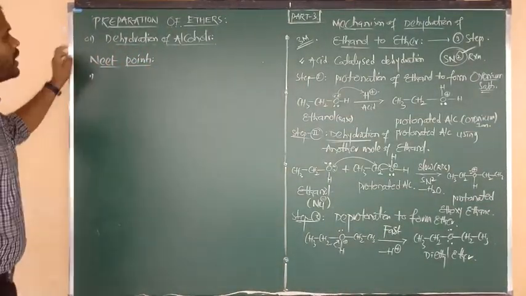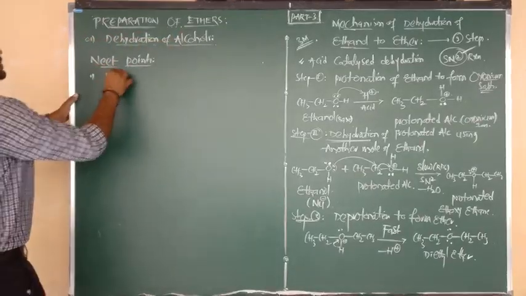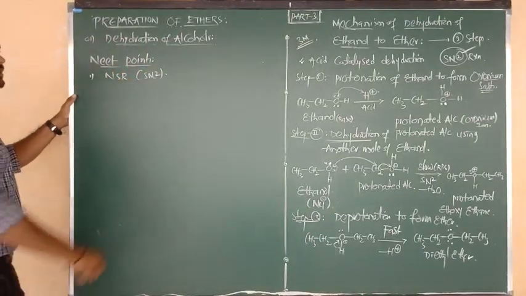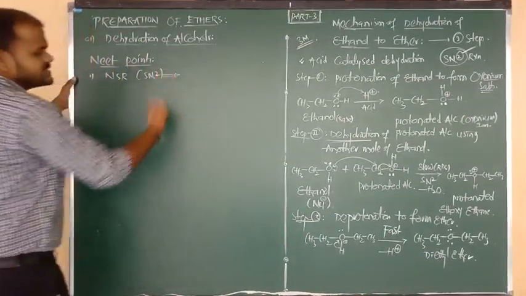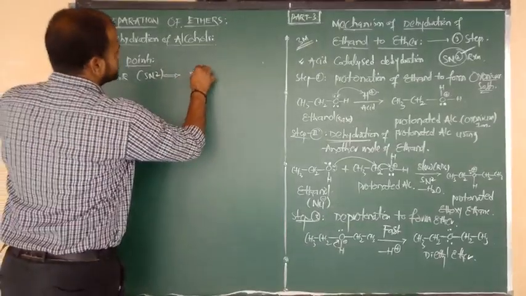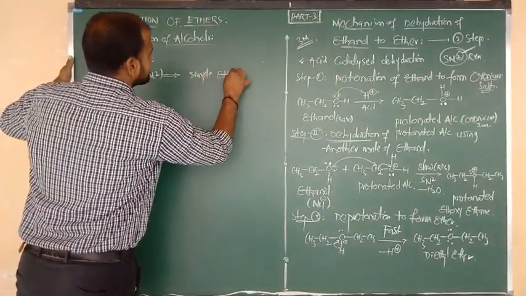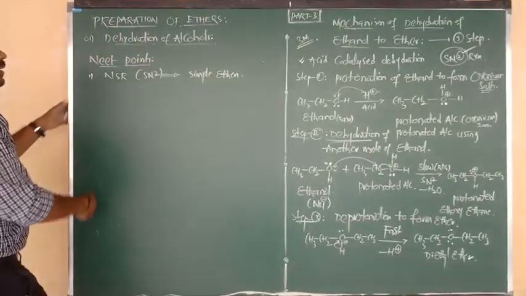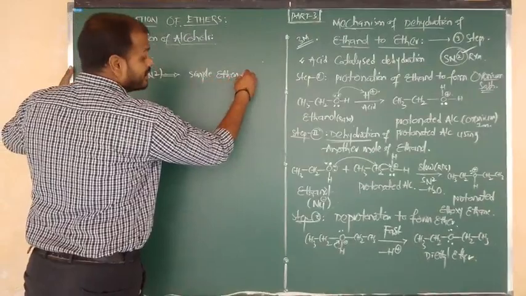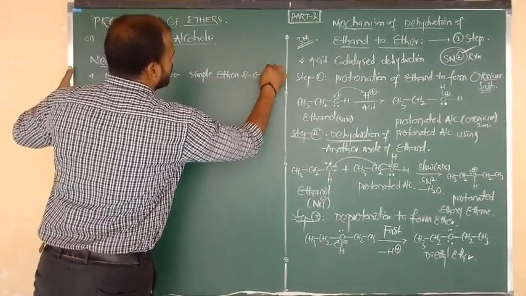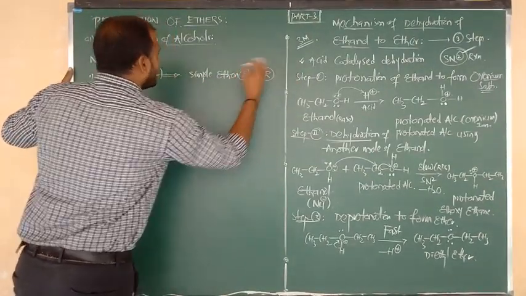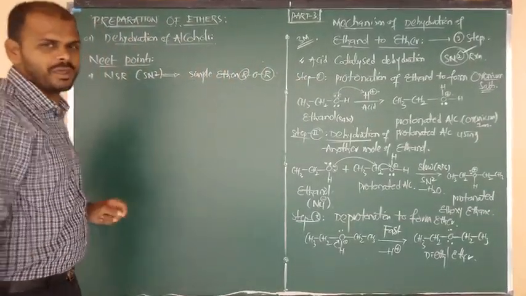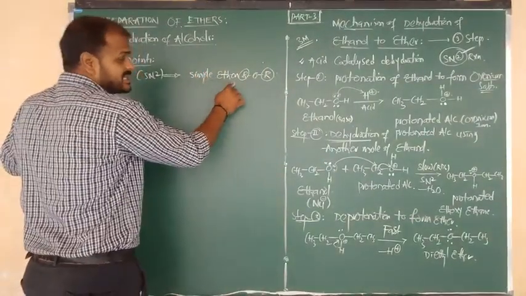Number 1 is dehydration of alcohols. It follows the nucleophilic substitution mechanism, exactly what? SN2 reaction. The SN2 reaction is responsible for the preparation of simple ethers. Which type of ethers can we prepare here, beta? Simple ethers. What do you mean by simple ethers? Nothing but symmetrical ethers, R bonded to O, O bonded to R. This method, dehydration of alcohols, is most suitable for the preparation of simple ethers.